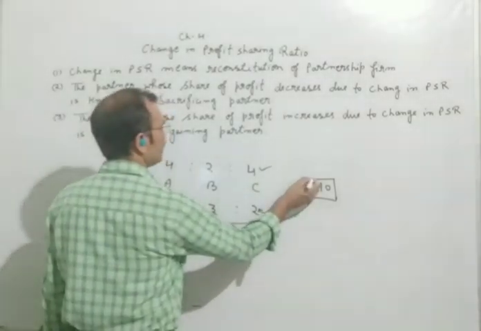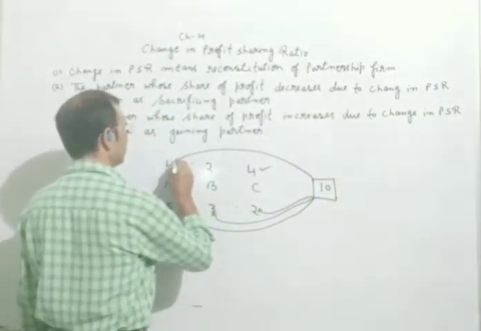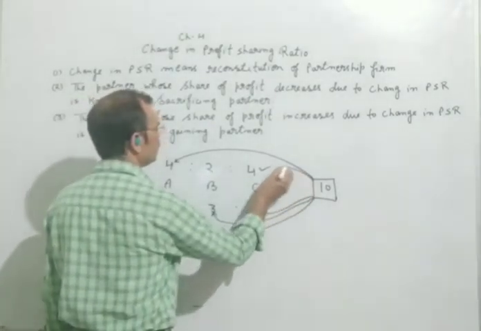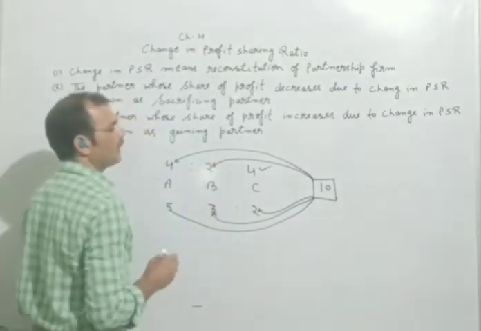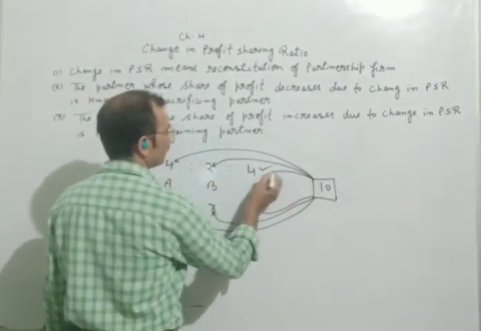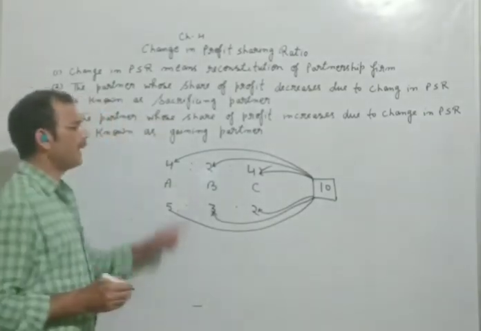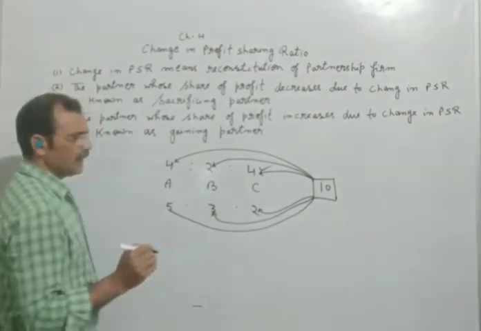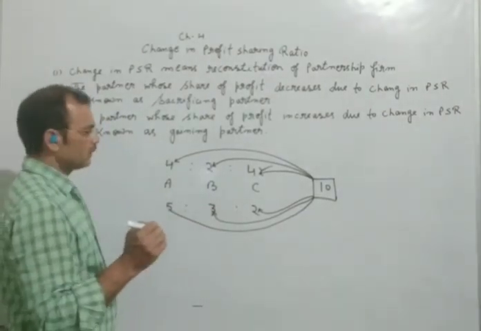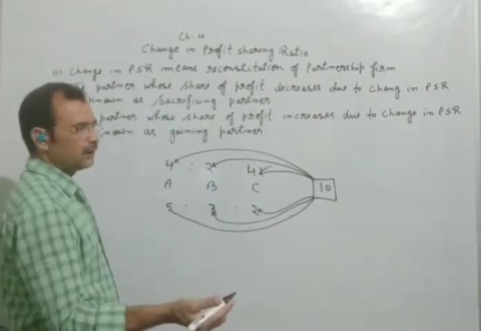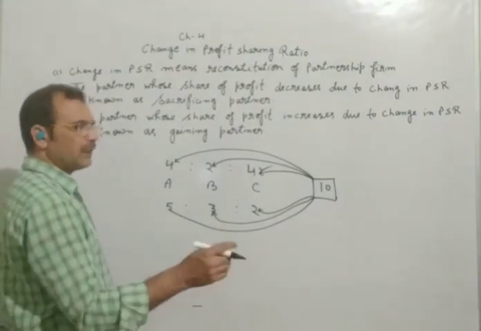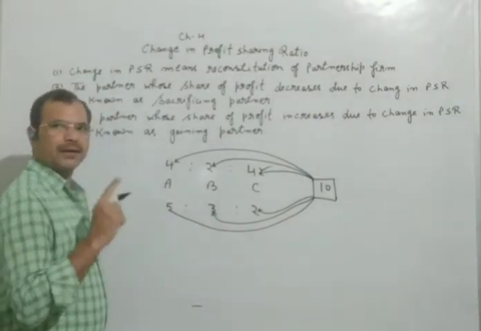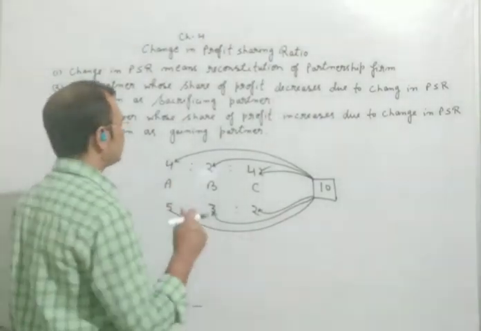At that time A will get 4 rupees out of 10 and B will receive 2 rupees out of 10 and C will receive 4 rupees out of 10. So now we will understand what is gaining ratio and what is sacrificing ratio. Before this, we should know who is the gaining partner and who is the sacrificing partner.